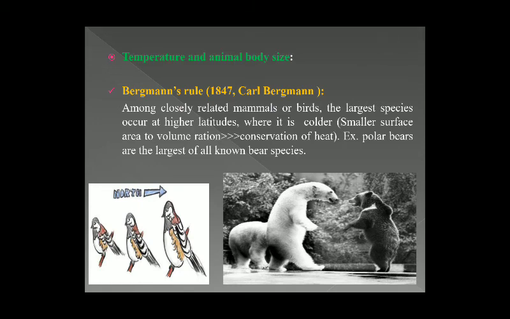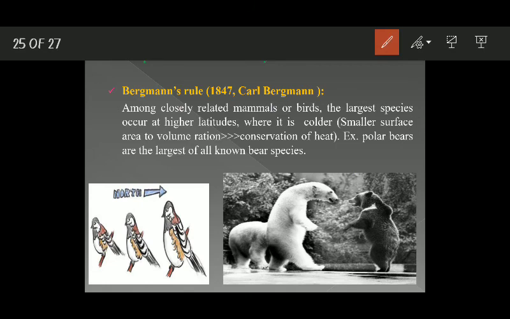The logic behind this size variation lies in the fact that the larger animals, the larger species, they have smaller surface area to volume ratio as compared to smaller animals, and this smaller surface area to volume ratio of larger animals helps them conserve the body heat. Okay, the smaller surface area to volume ratio helps the organisms lose less body heat per unit mass as compared to the smaller animals.